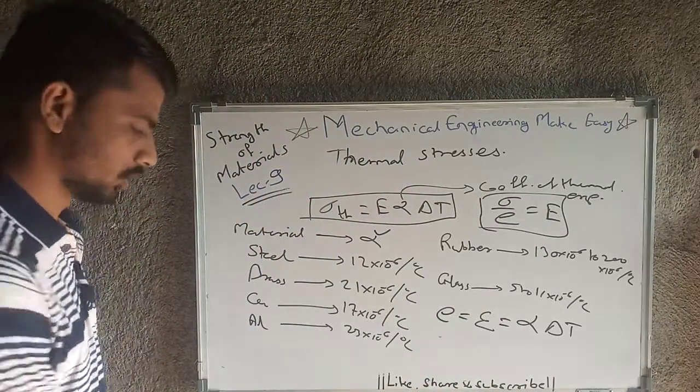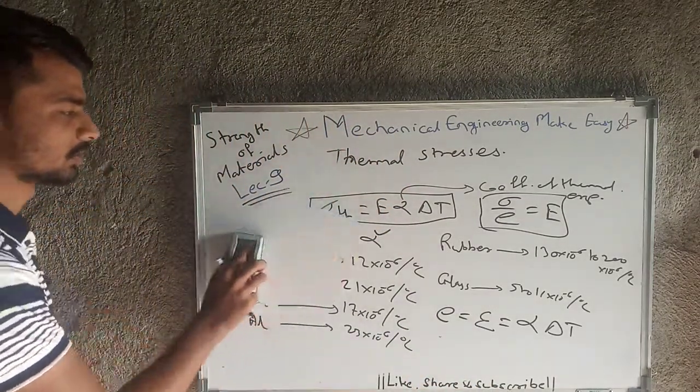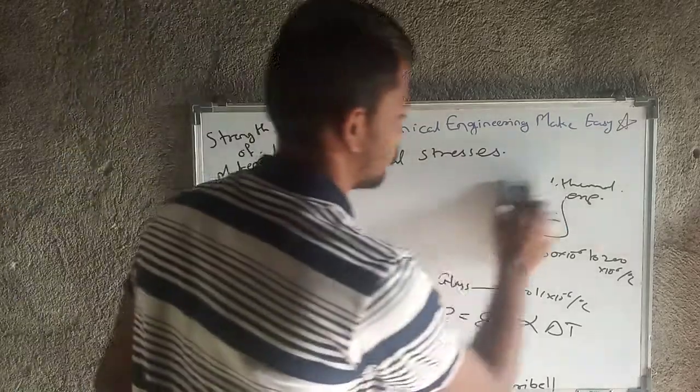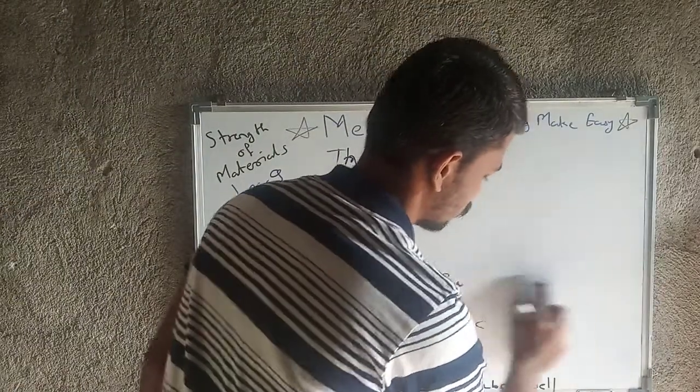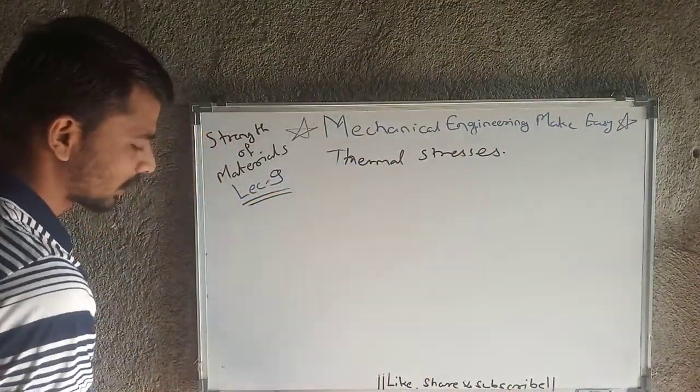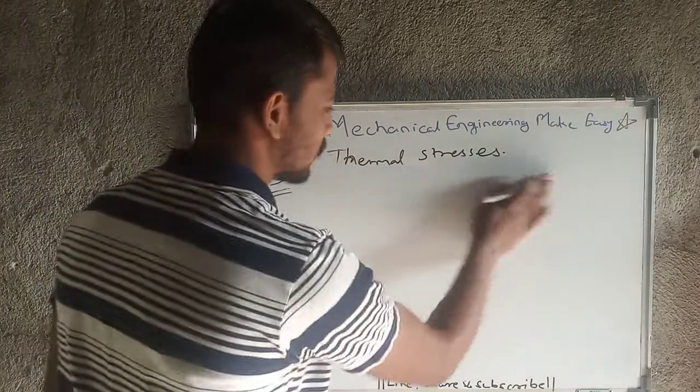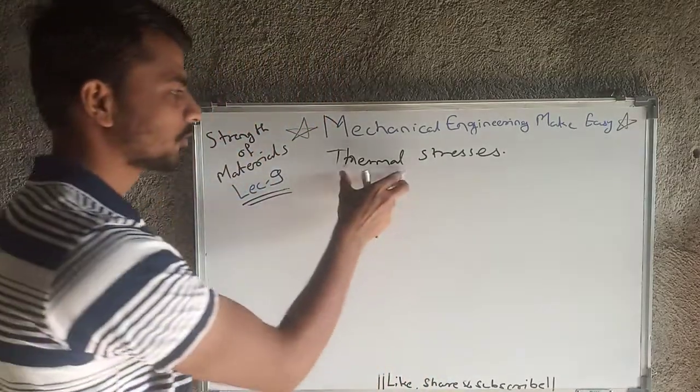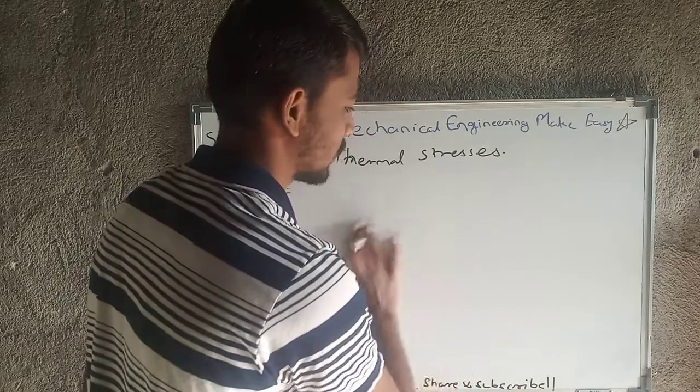Now I will draw one figure here. There is a concept for when a material expands because of thermal changes and thermal stresses.